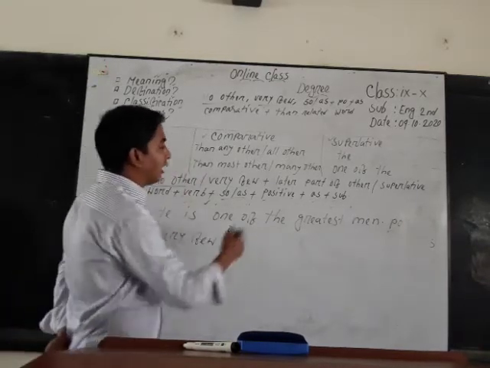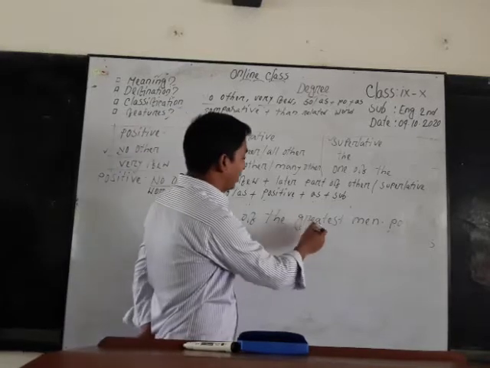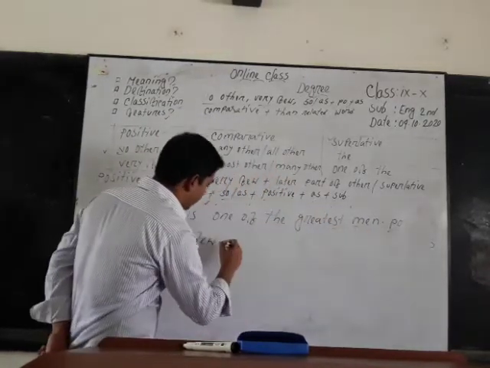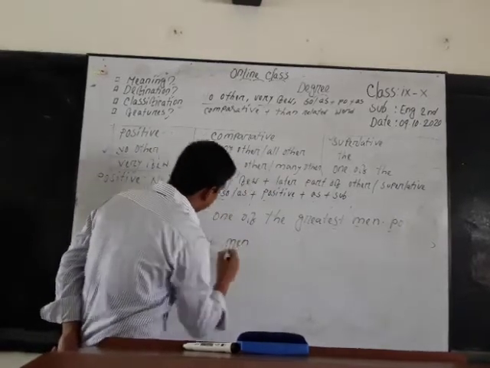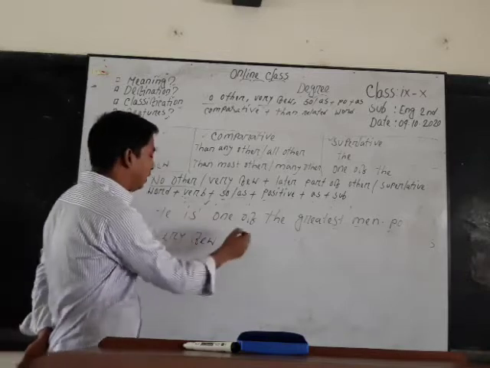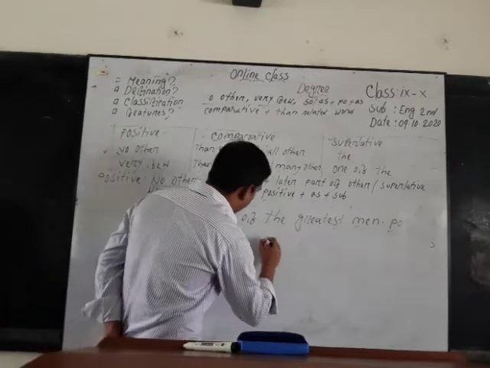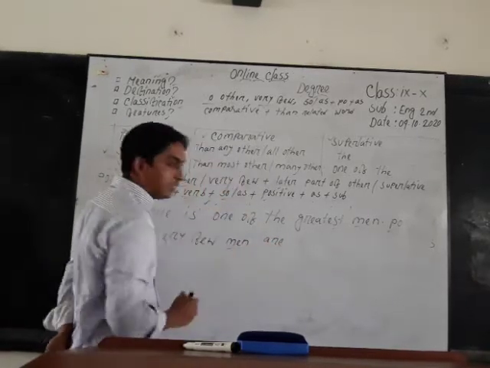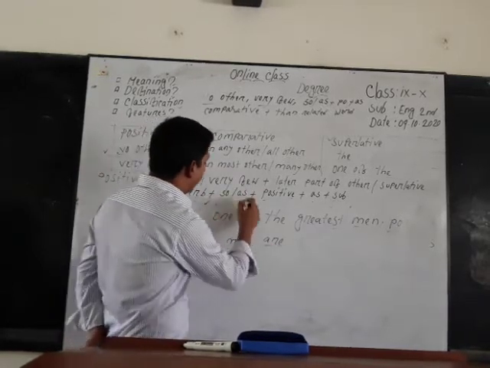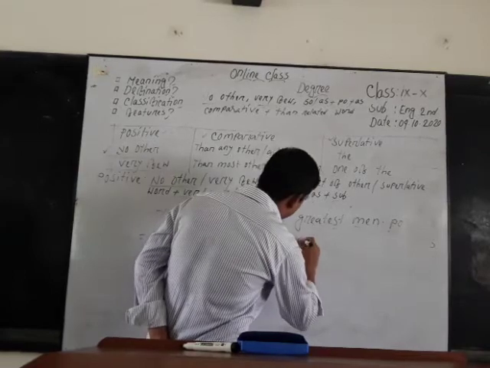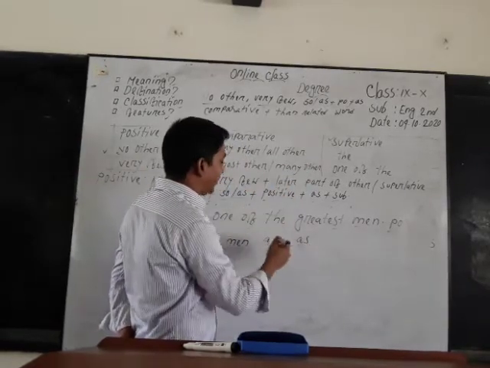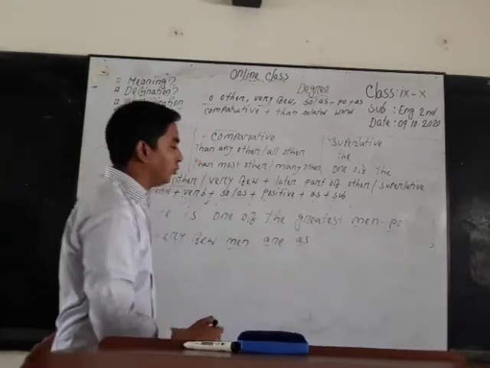then we have to use the latter part of the word, the superlative "greatest men." Then we have to use a verb. Here the verb is "are," because this is an example of plural, and for this we have to use a plural verb. Then we can use "so" or "as." We have used here "as," and then we have to use the positive word.